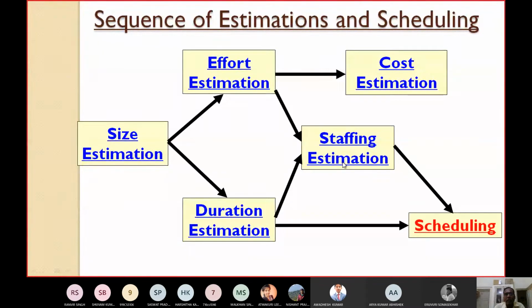From effort, we can estimate the cost. Similarly, if you know the duration and the staff level requirement, we can perform scheduling. Okay. Once we can estimate duration and staffing, then we can easily perform scheduling.